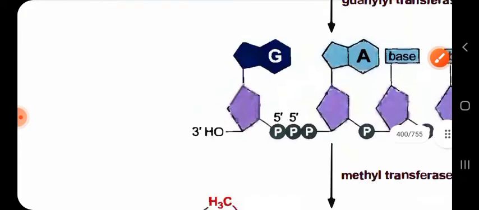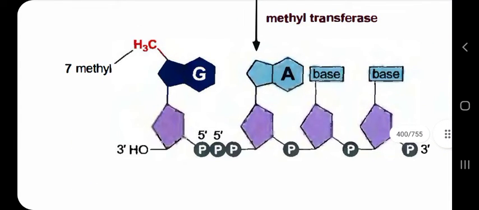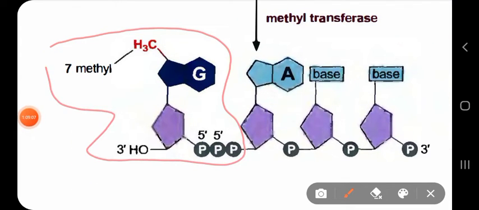Now, why is this cap formation done actually? So that your ribosome can identify these regions, that yes, this is the place where I have to bind from the 5 prime end and carry out my translation process, with, obviously, for translation also some initiation factors needed to bind. So this was about the cap formation.